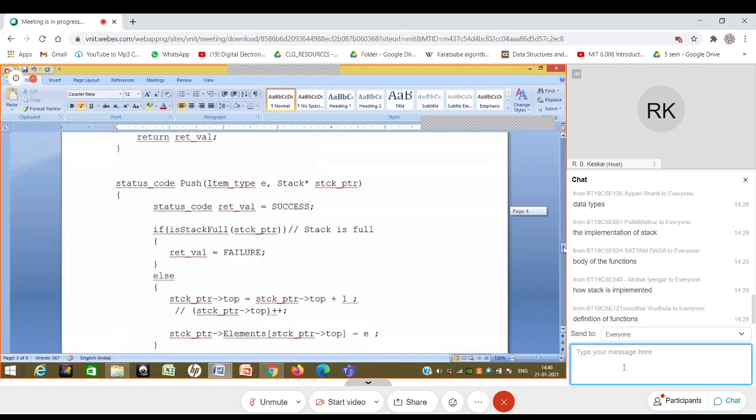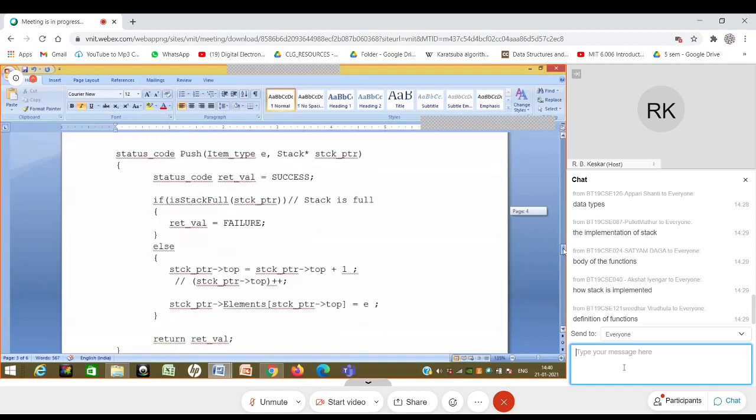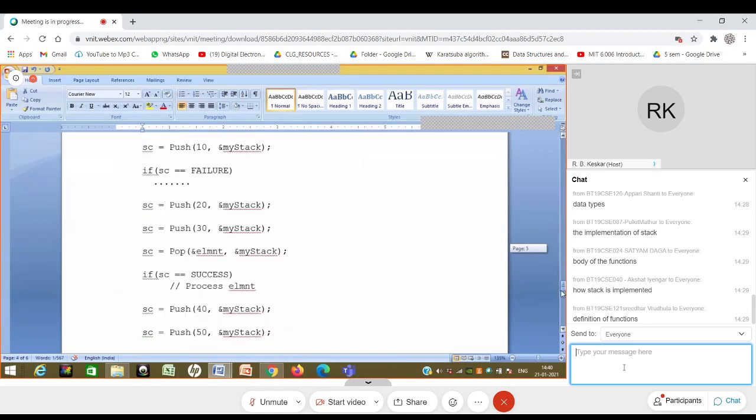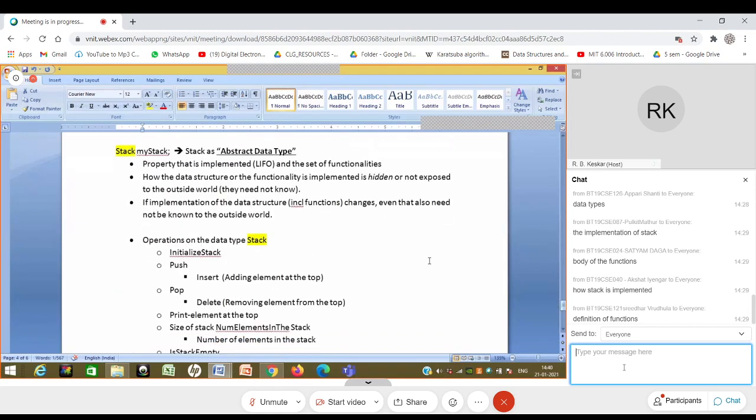Even if you look at this push code, of course here I know what top was assigned to, but in general even the condition for stack full, I have purposefully shielded inside, although it doesn't matter too much over here, because anyway this is part of the same file. But essentially this is how we are hiding the functionality. And this is all good because when the implementation of the data structure changes, that is also not known to the outside world.